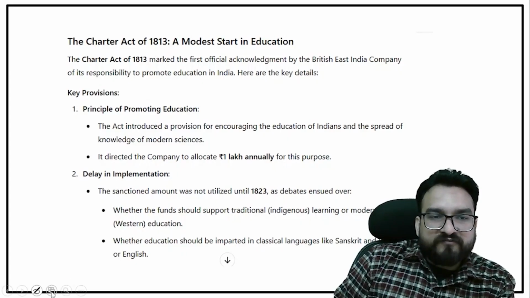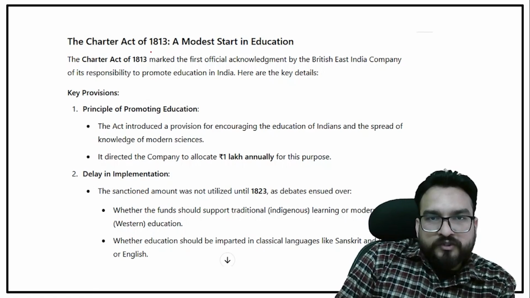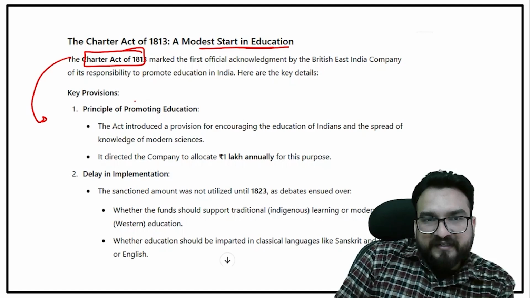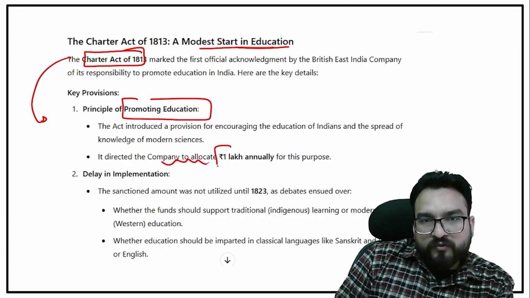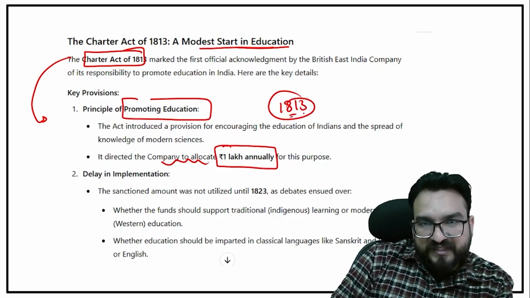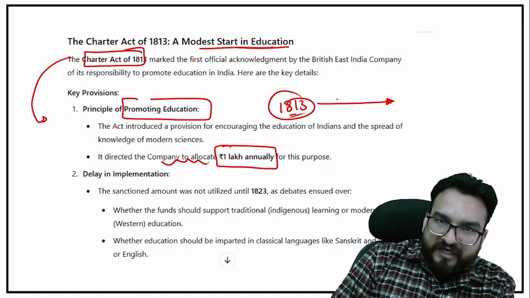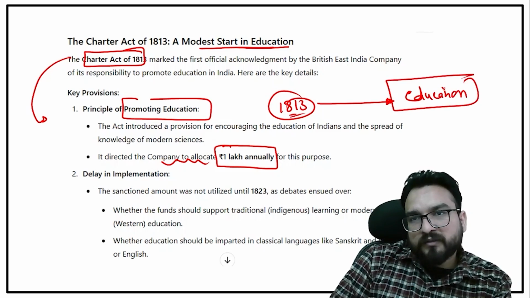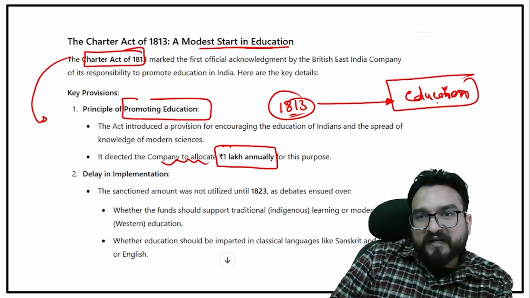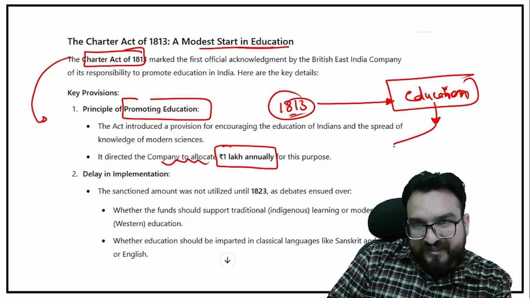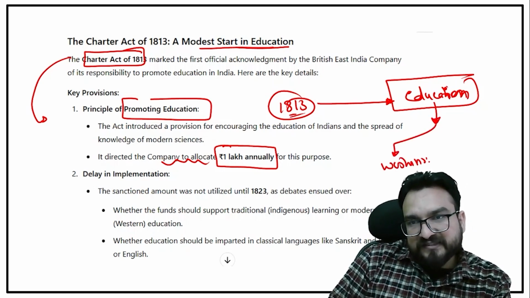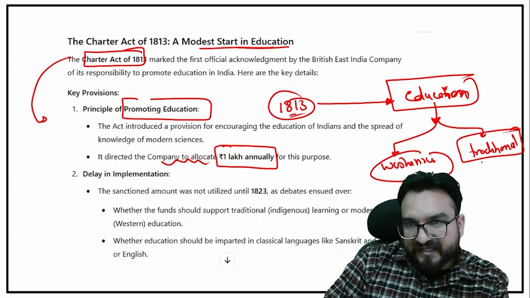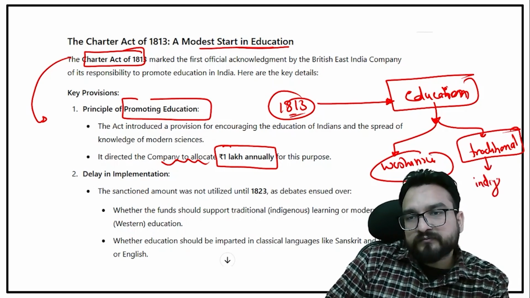So over here you will be seeing the first acknowledgement of education, a modest start in education, by the Charter Act of 1813. Over here you will be seeing that to promote education, the company has to allocate 1 lakh annually. In 1813 is what it was decided. But there were certain debates going on about how this money should be utilized. Okay, we'll be spending certain money on education, promoting education for the Indian people. But how has this education to be done? Whether this education should be based on Western sciences, or it should be based on traditional sciences or traditional knowledge, or indigenous knowledge, you can also say.